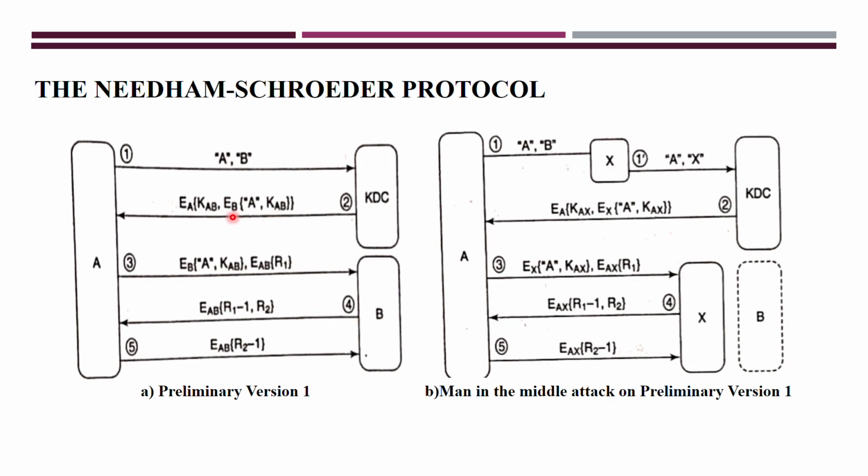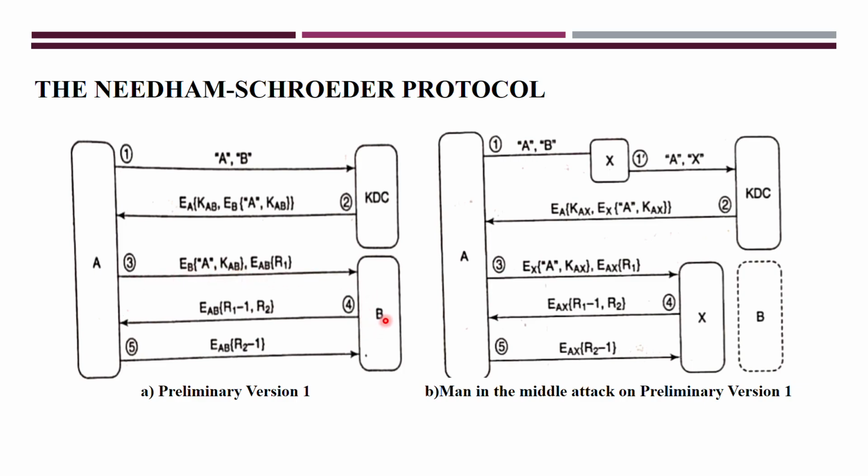So now what will A do? It sends the ticket as it is, and along with that, with the help of the session key, it encrypts the nonce. That nonce is generated by whom? R1 means it is a challenge. That challenge you call a nonce, and this nonce is generated by A, and it is encrypted using the session key. K_AB is the short term key and this is the session key here. And this ticket as it is, it forwards to entity B.